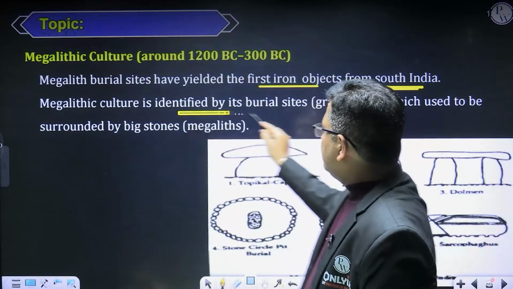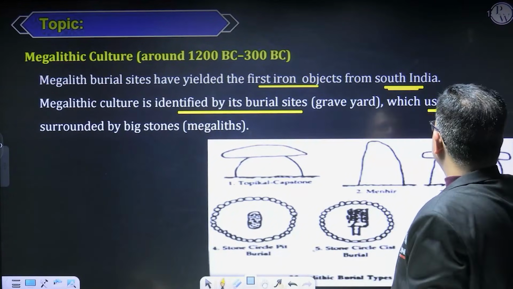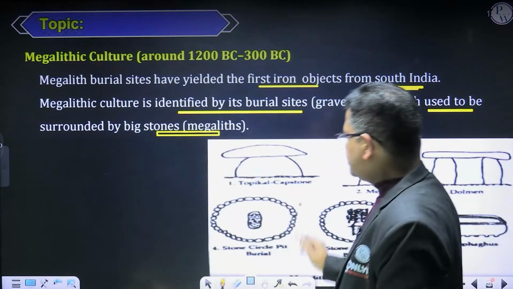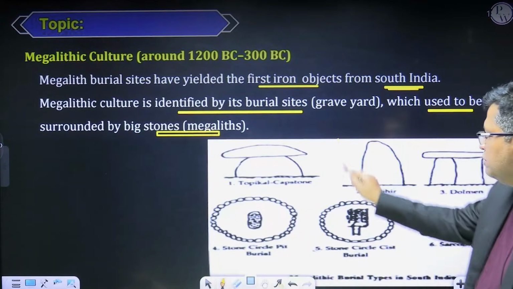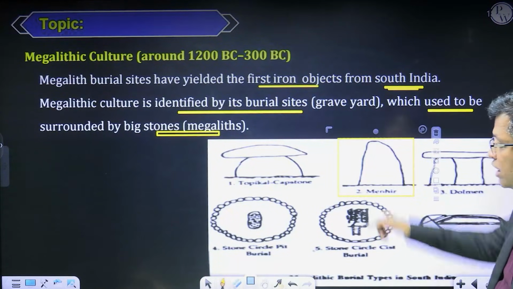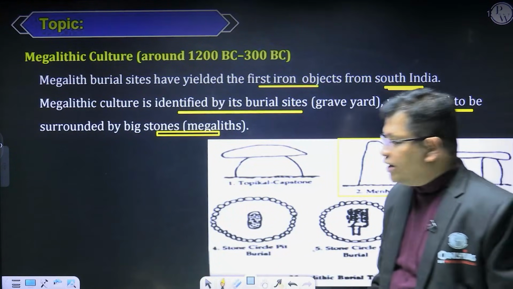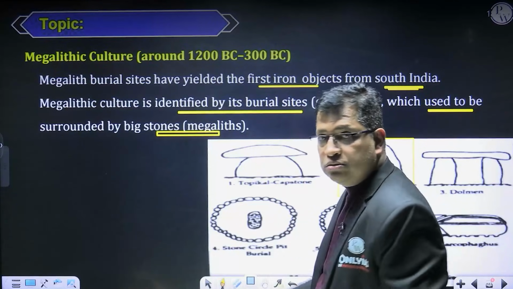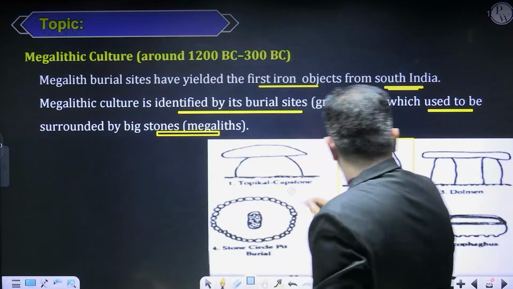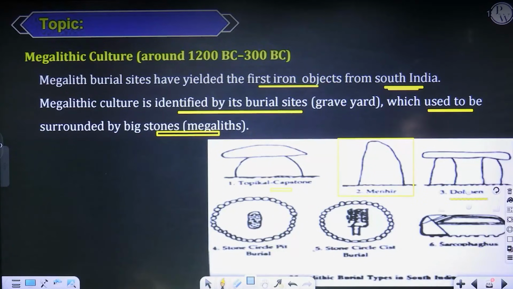Megalithic culture is identified by its burial sites, graveyards, which used to be surrounded by big stones called megaliths. Like what? You can see here, this is called menhir. There is one erected stone around the graveyard. Then there are two stones, one kept above the other, called a capstone. This is called the dolmen type.